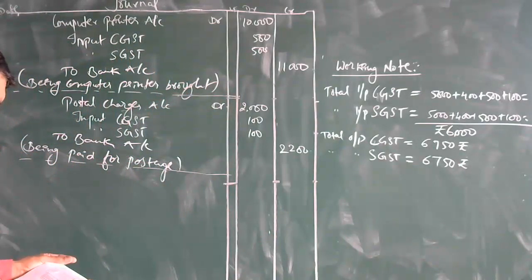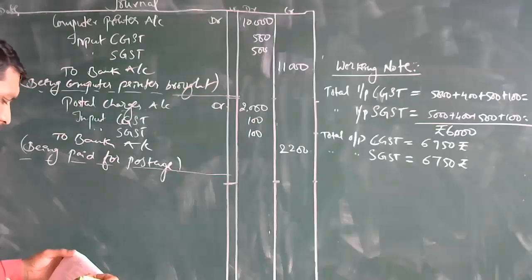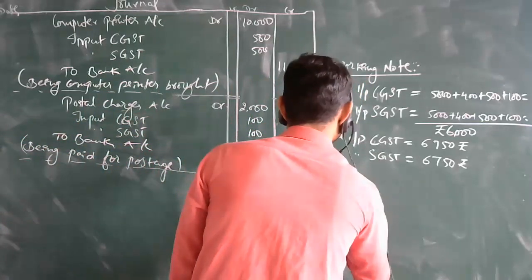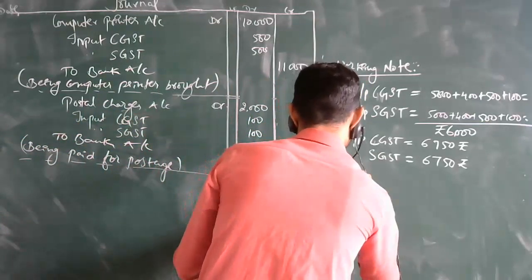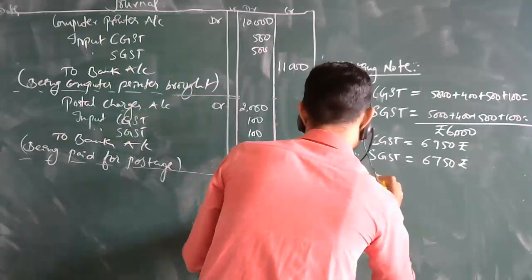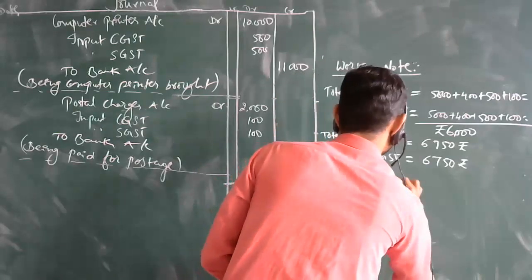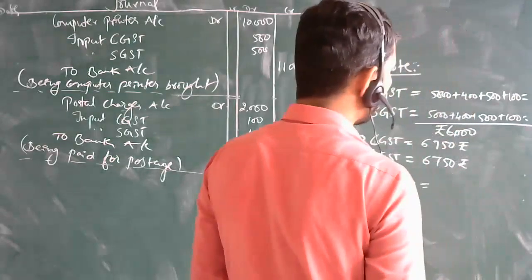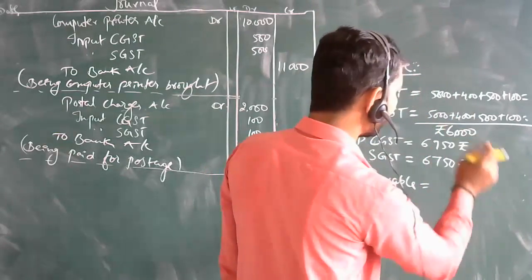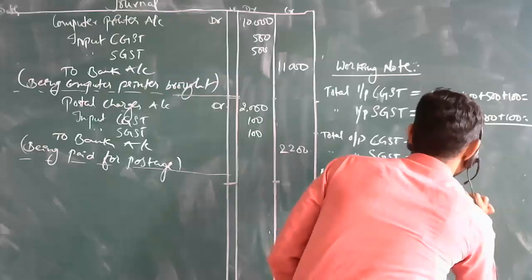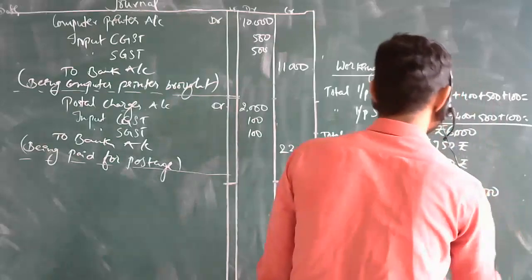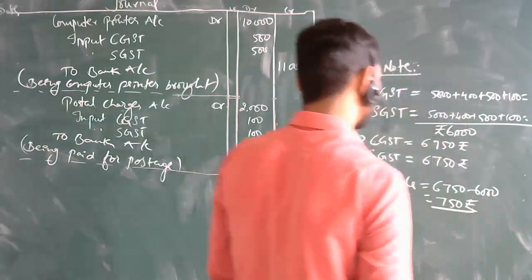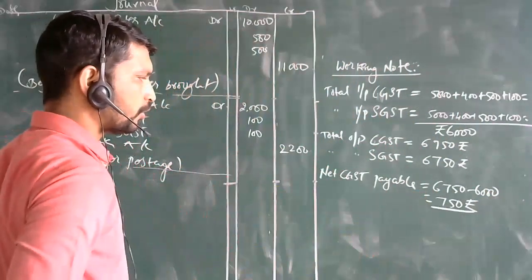Then net GST payable. We are going to see the net GST payable over here. First, net central GST, CGST payable. How has it been taken? How much net have we paid? Here 6,750 minus 6,000. How much is it? Only 750 rupees net GST you have paid, the net value paid for central GST.